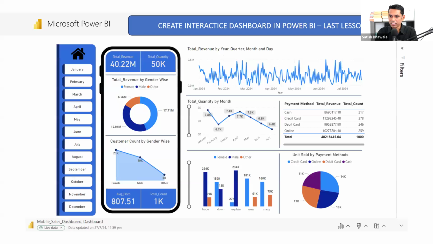Guys, this is our last session. Since we have learned so many visuals, now it is time to create a dashboard using these visuals, and I have shown you one dashboard on my screen, the kind of dashboard we are going to create today itself.